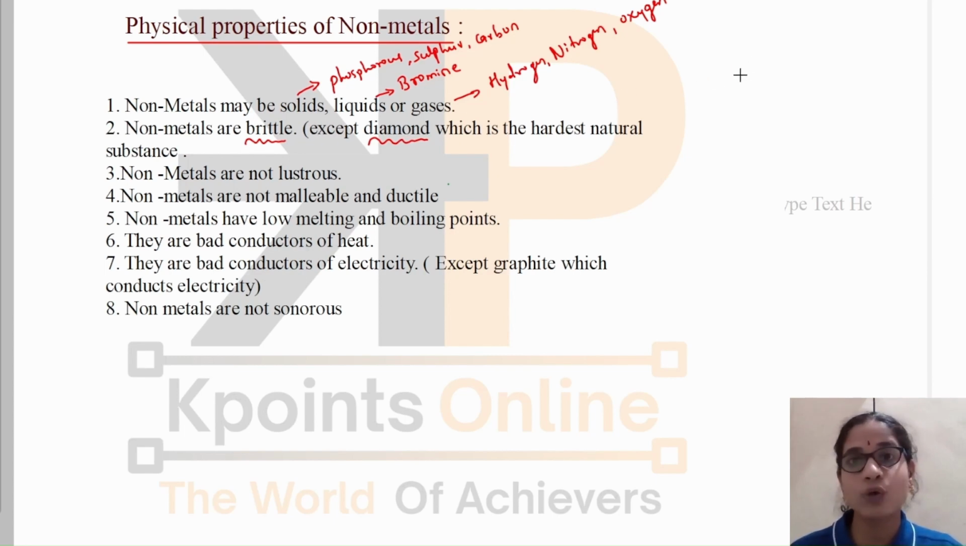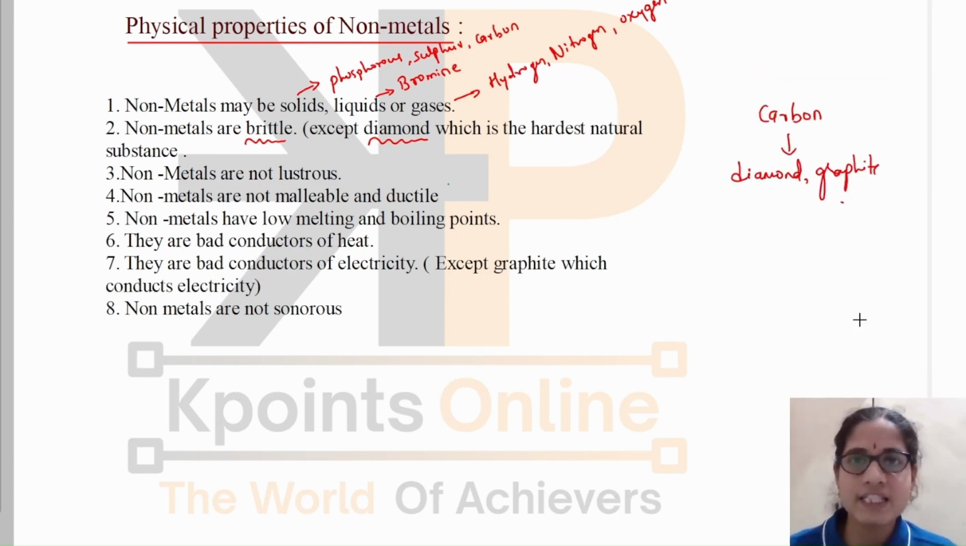It is an allotrope of carbon. Carbon has allotropes. Among the allotropes, it has graphite and diamond. Allotropes means when an element exists in two or more different structural forms, they are called allotropes. Here diamond and graphite are the two allotropes of carbon. The only difference is in the geometrical structure, how the atoms are arranged.